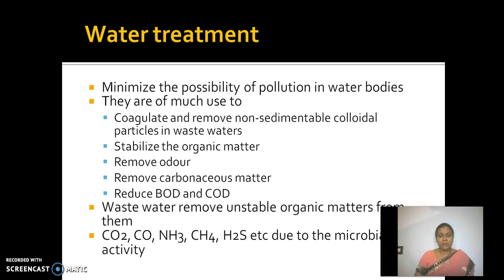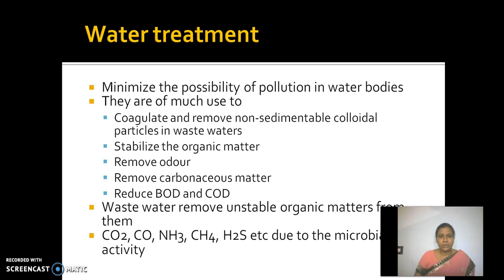So here we want to remove the waste materials, particularly the unwanted waste material from the industrial effluents, and then that will be discharged into the land. That will minimize the possibility of pollution in water bodies.